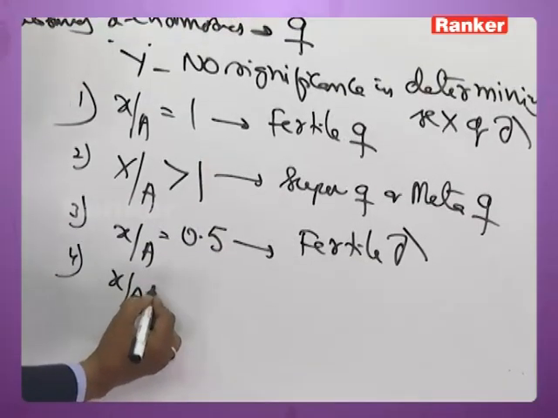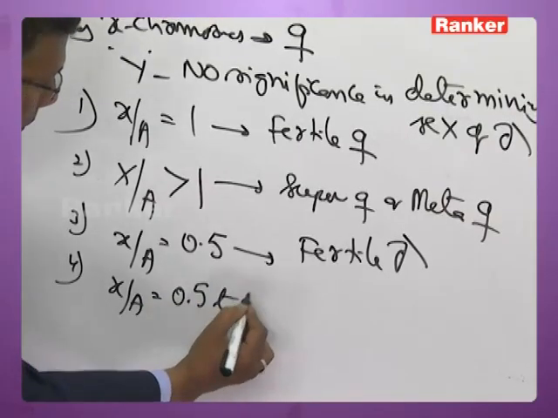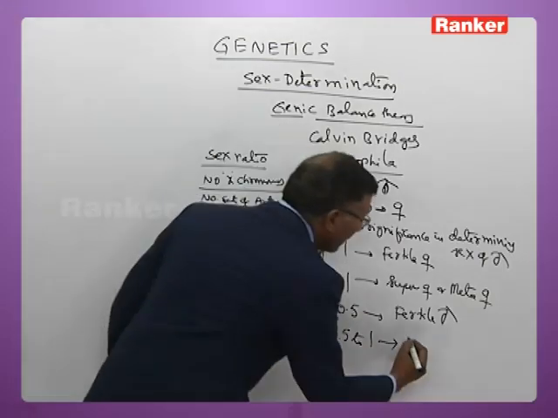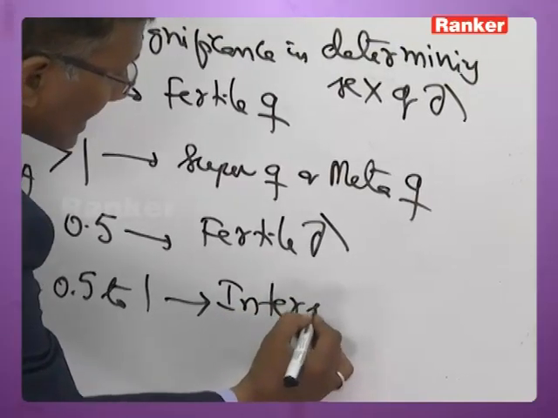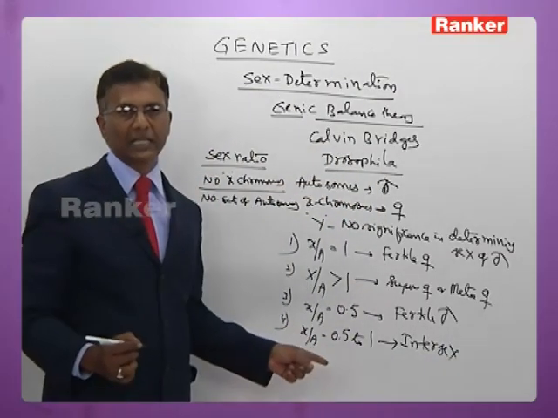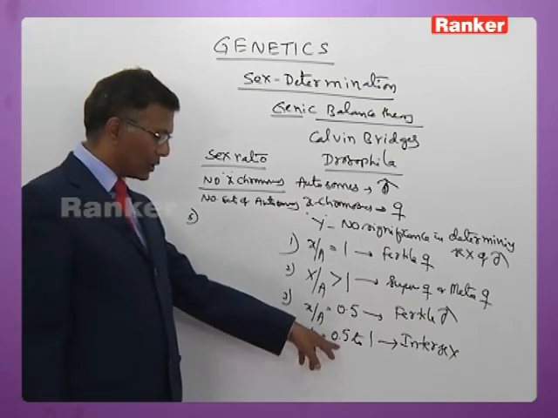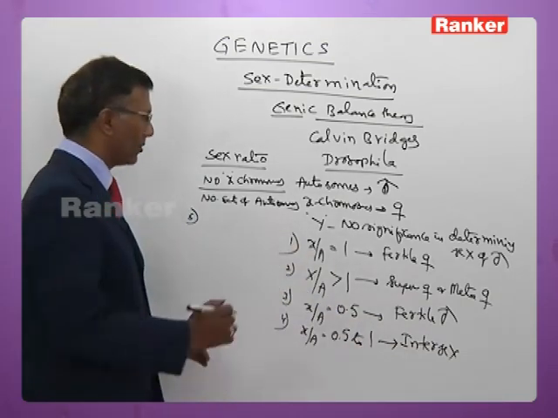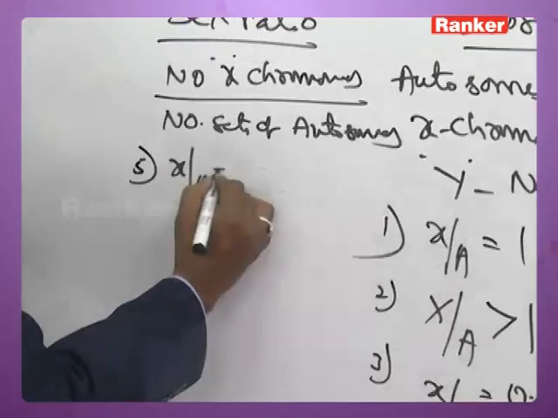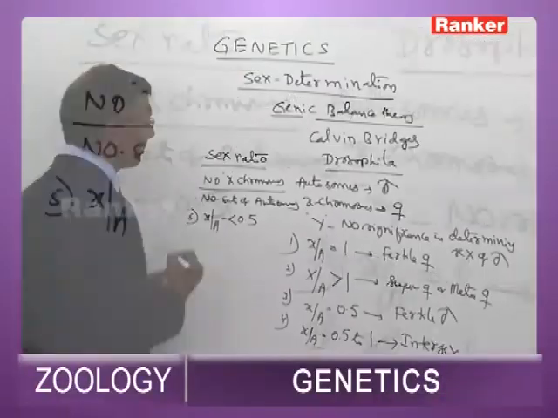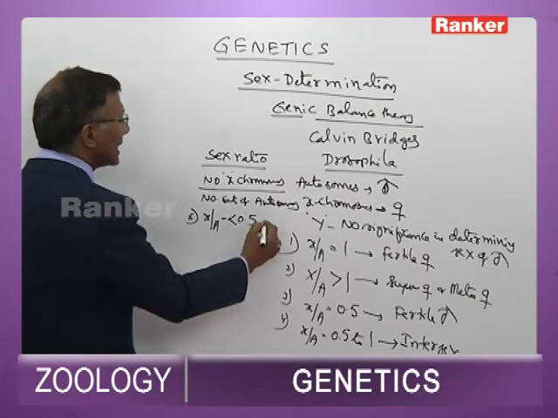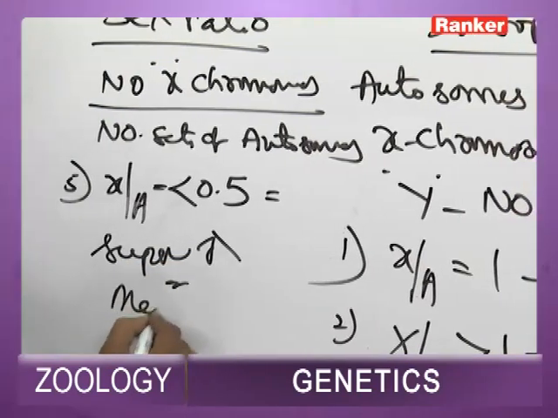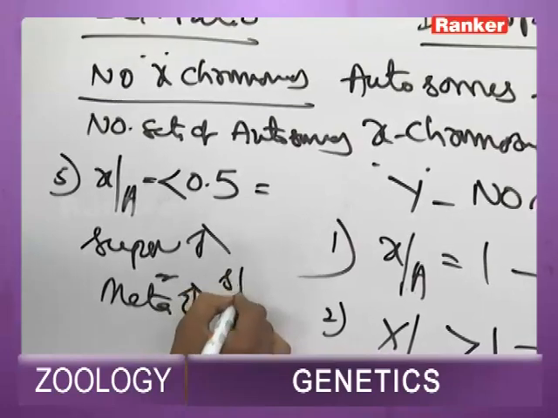If the X by A ratio is between 0.5 and 1, it indicates that the given insect is an intersex, which is also sterile. If the X by A ratio is less than 0.5, it indicates that the given insect is a super male or meta male, which is sterile.